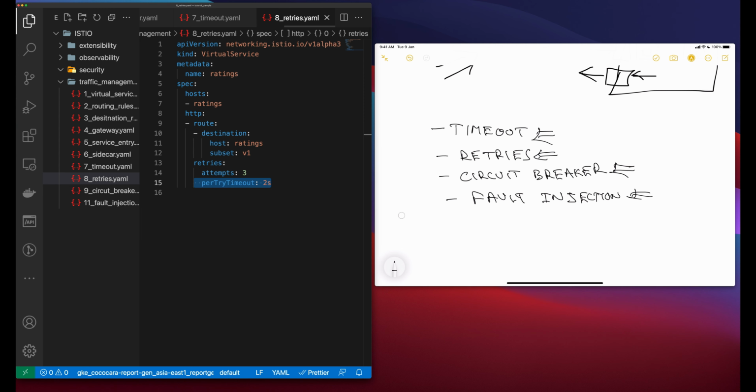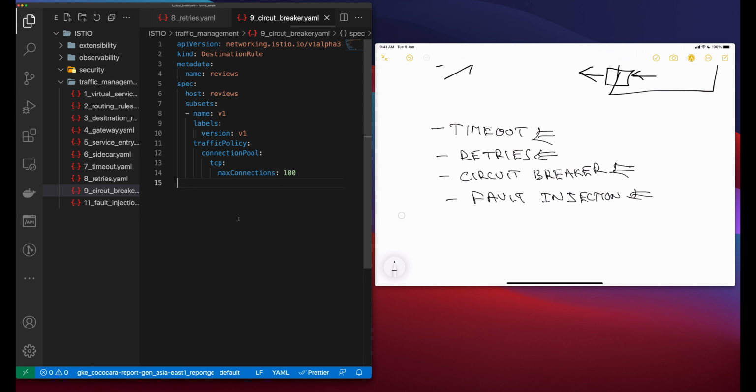Next is circuit breakers. Circuit breakers are another useful mechanism Istio provides for creating resilient microservice-based applications. In a circuit breaker, you set limits for calls to individual hosts within a service, such as the number of concurrent connections or how many times calls to this host have failed. Once that limit has been reached, the circuit breaker trips and stops further connections to the host. Using a circuit breaker pattern enables fast failure rather than the client trying to connect to an overloaded or failing host.